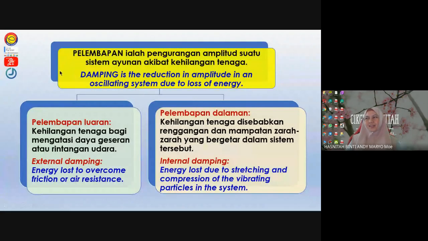Baru belakang sekali kita tulis. Damping is the reduction or decreasing in amplitude in an oscillating system due to loss of energy.